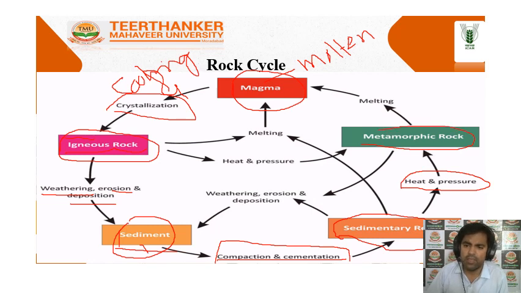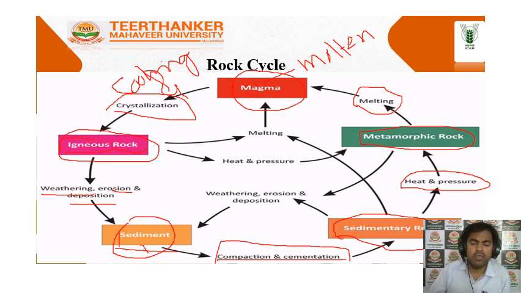And by the process of heat and pressure, this sedimentary rock is converted into metamorphic rocks. Then again, by the process of melting, the metamorphic rocks are converted into magma, because anything which is born in this nature, its death is also possible. So here also, by the process of melting, the metamorphic rocks are converted into magma. So this is known as the rock cycle.